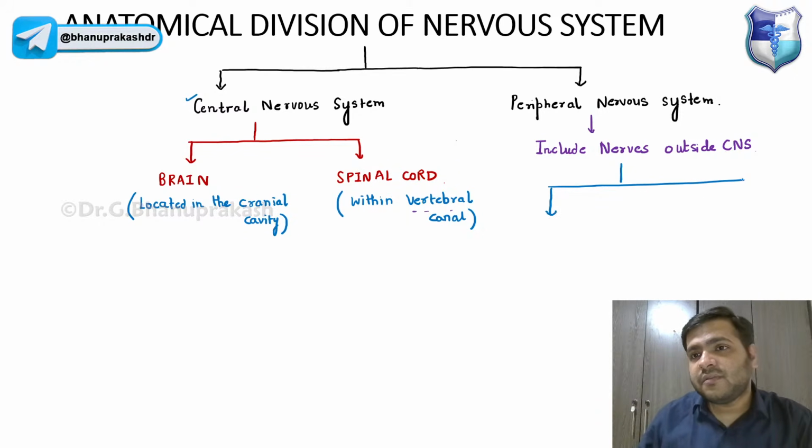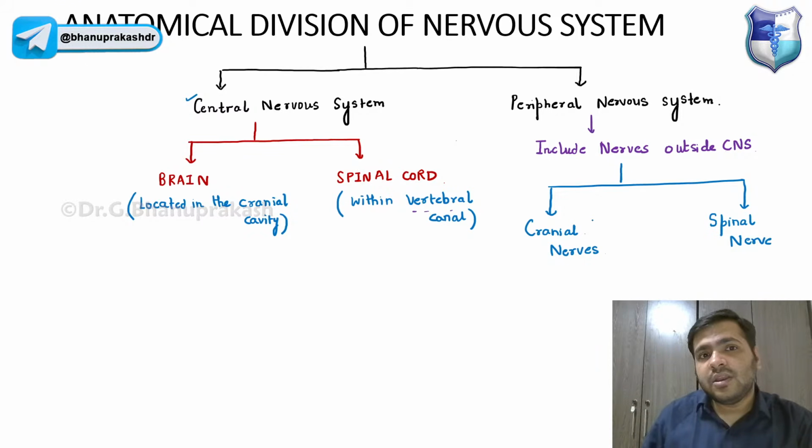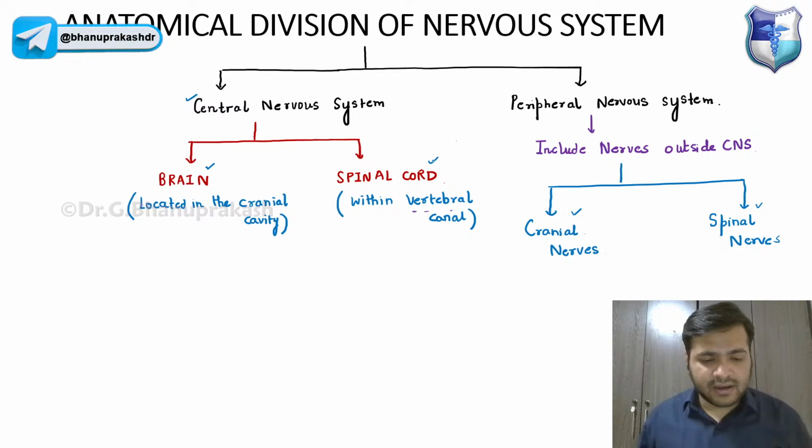The two types of nerves that you should remember. One, it is the cranial nerves. And the other one, which is coming from the spinal cord, we have the spinal nerves. Now, the cranial nerves, basically, it is coming from the brain. The spinal nerves, they are coming from the spinal cord.